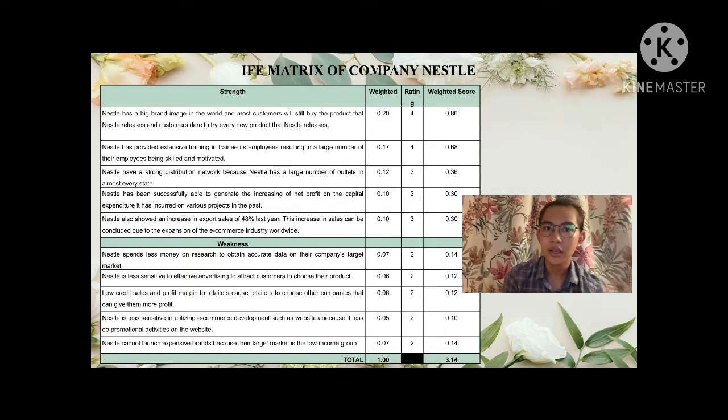And the third one, low credit sales and profit margin to retailers cause retailers to choose other companies that can give them more profit. This one is also rating number 2. So with 5 strengths and 5 weaknesses, we managed to get a weight of 1.00, and the weighted score is 3.14. This proves that Nestle is sustainable and profitable because the rating is above 2.50.